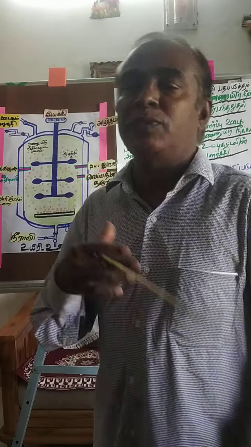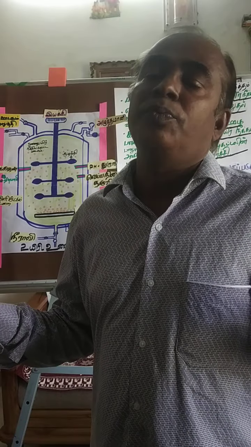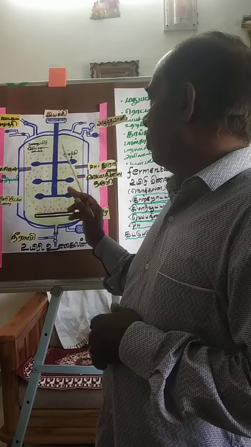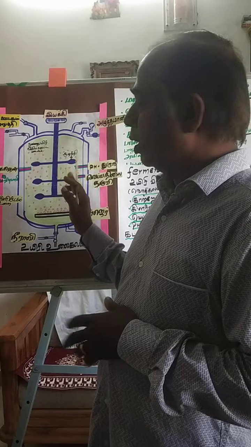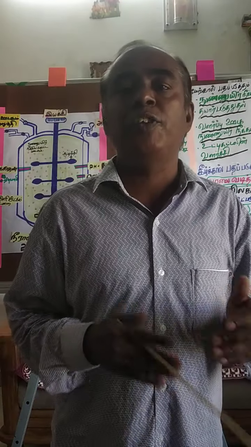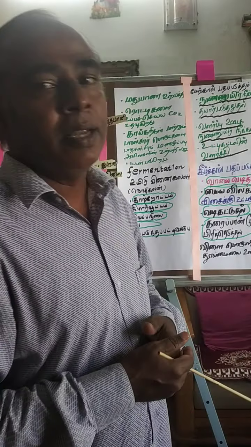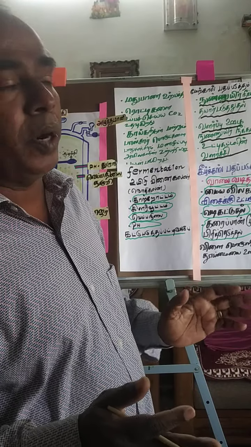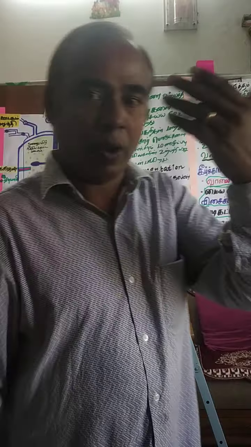The preparation as well as the growth of the culture medium should be sterilized properly before using it. That is the upstream process.